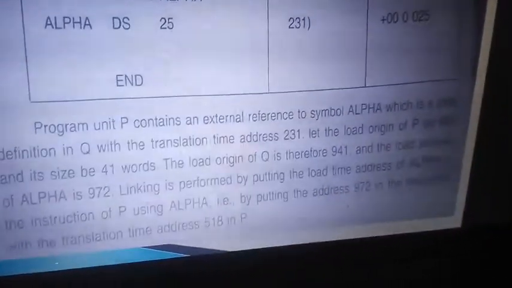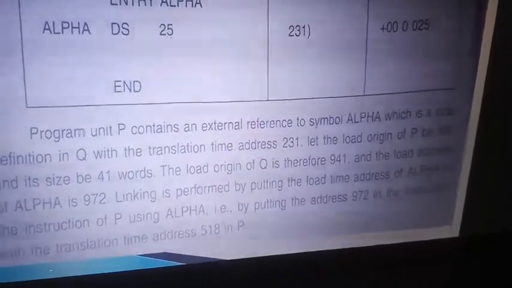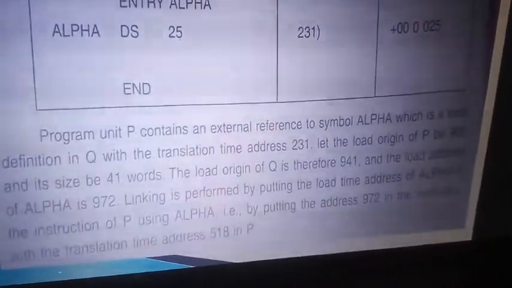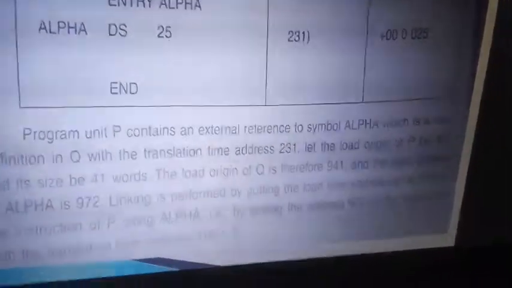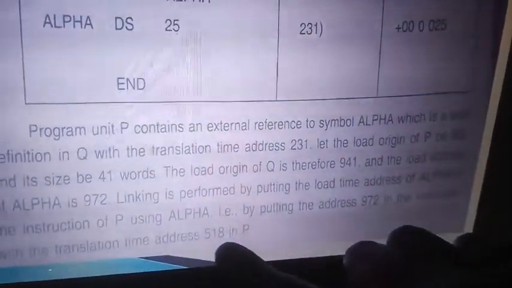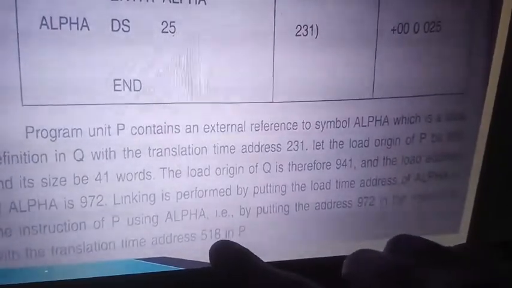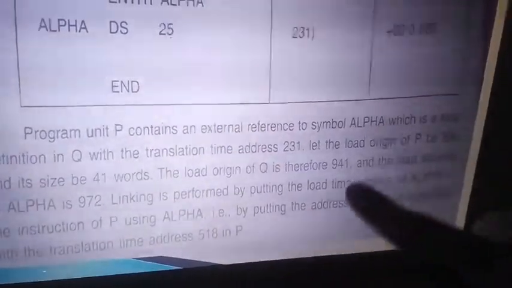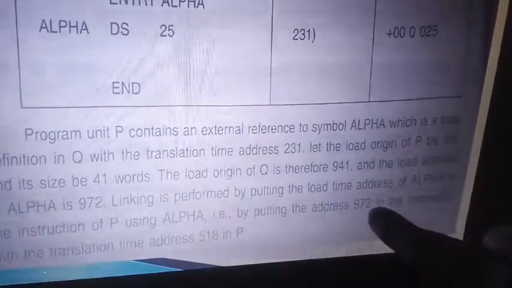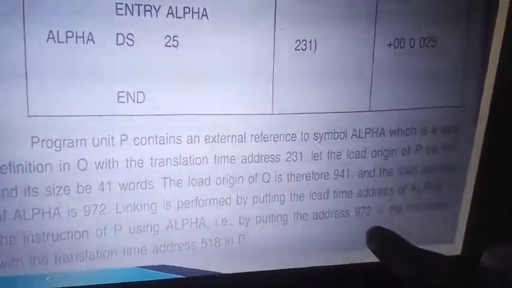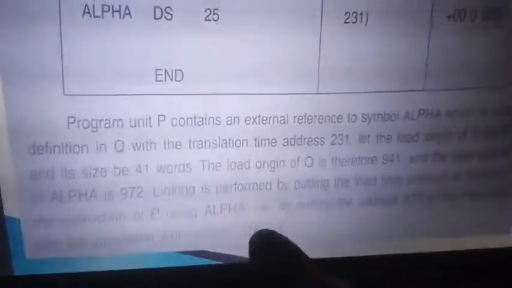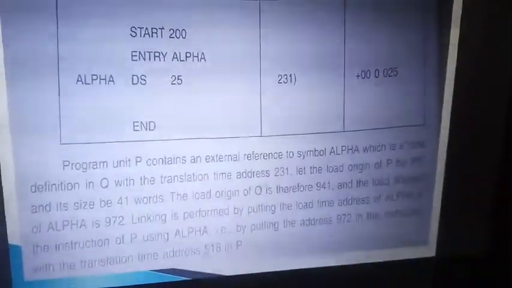Here, while linking, what will it do? While linking, the load address of alpha is put into the instruction in P, that is the instruction at 518. 518 means 918 while loading. So for location 518, where it was 000, we put the address 972. Clear? So this is how we are linking the main program P with program Q.